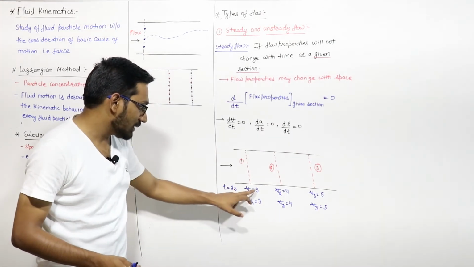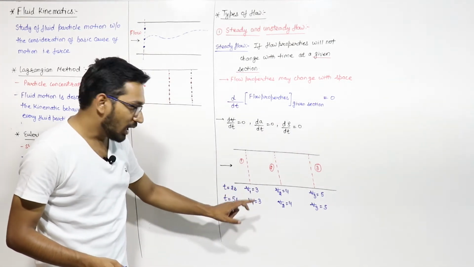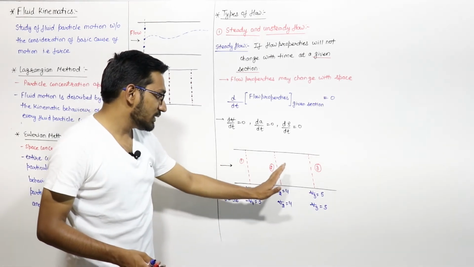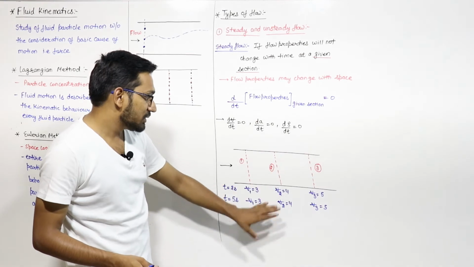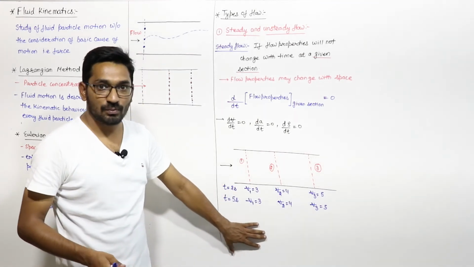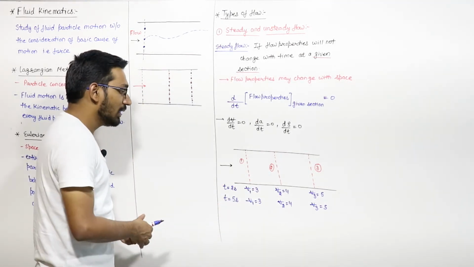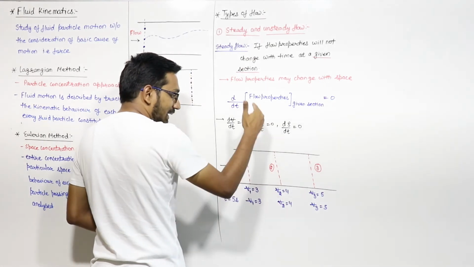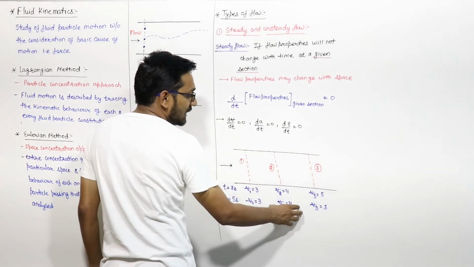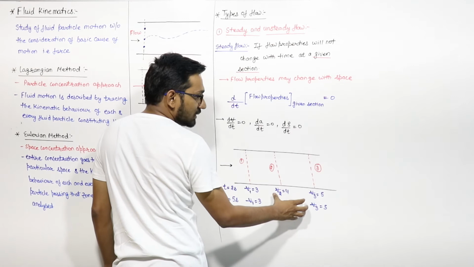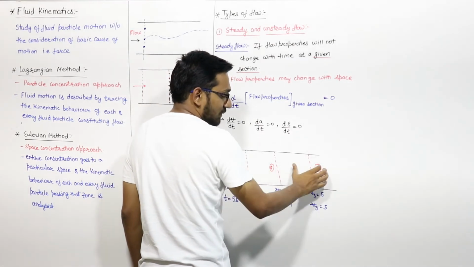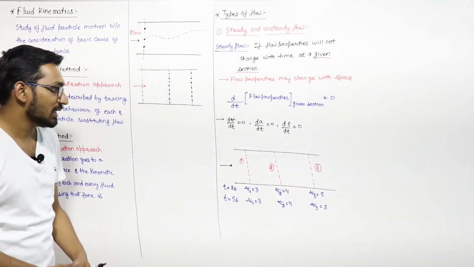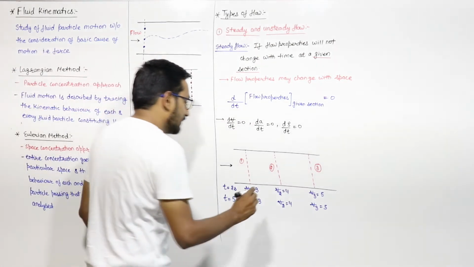Time is changing but velocities are not changing. However, the velocities are changing with section. So this is the example of steady flow. At a given section, velocity is not changing with time, but velocity is changing with section.